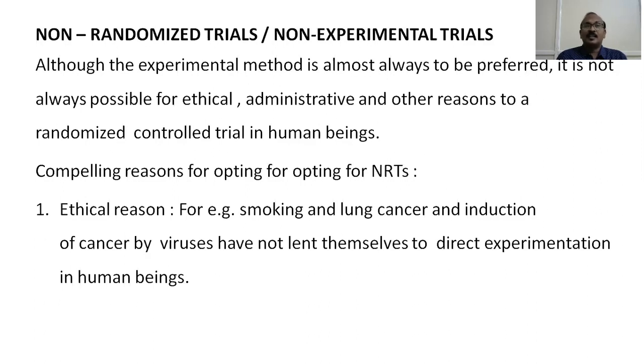We understand randomization is nothing but a statistical procedure whereby the subjects of the experimental group are divided into the study group and the control group by means of a statistical table called the random number table. It can be by other methods also. So randomization is basically a statistical process so that we avoid something called selection bias.